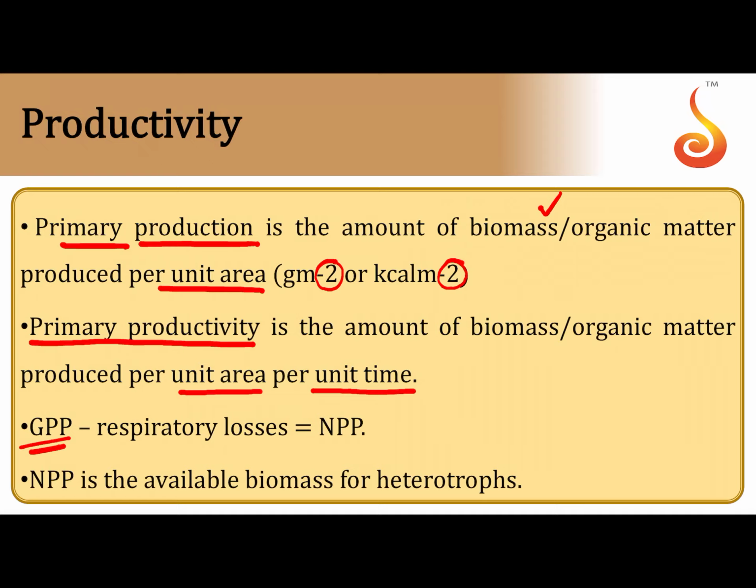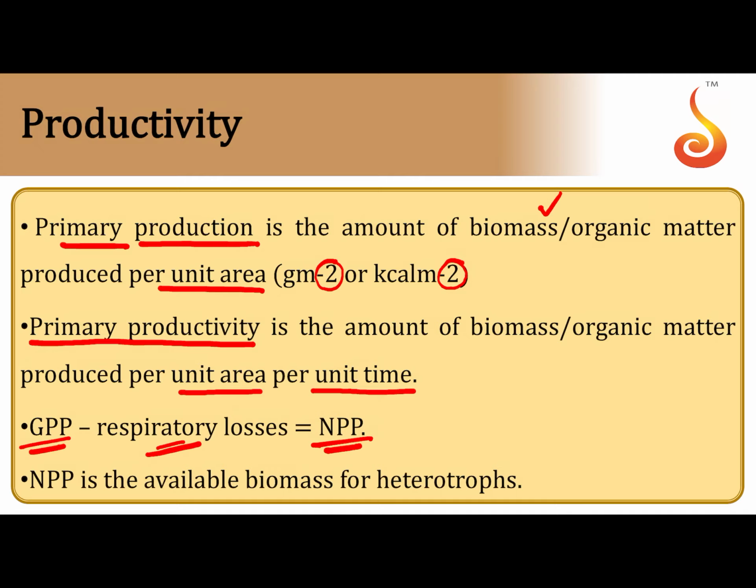But if a plant produces a lot of organic matter, it will not simply store all of it. Much of it is used for its own respiratory processes, for its own life processes. So you have to subtract the respiratory losses from the gross primary productivity, then the remaining organic matter which is available to the next trophic level, which is available for consumption to the consumers, is referred to as the net primary productivity.